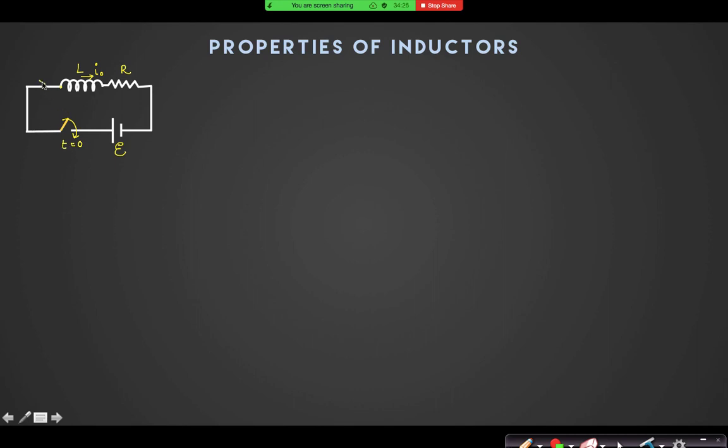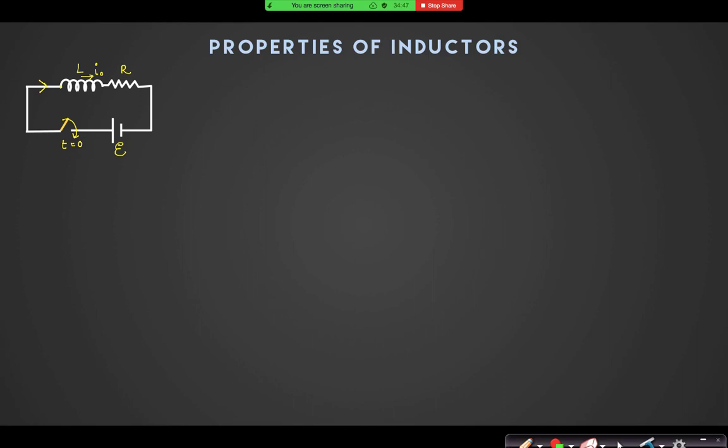There is also a convention, or not a convention, but for calculation purposes we will do that. Do you remember in the capacitor we have taken a particular direction of current to be positive? Do you remember where we took positive current in the capacitor circuit?